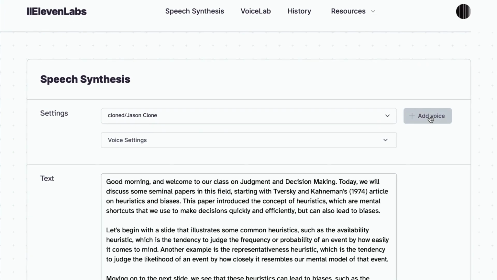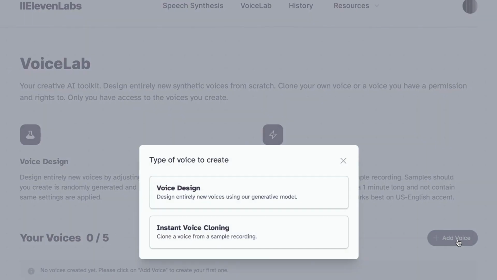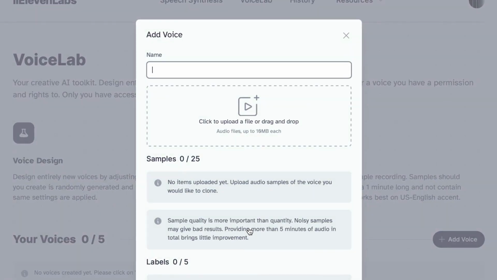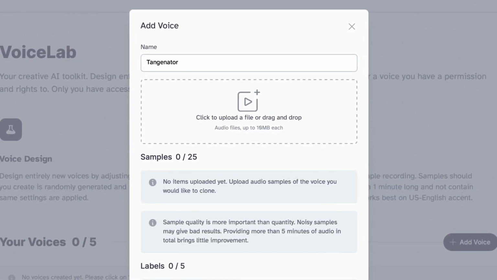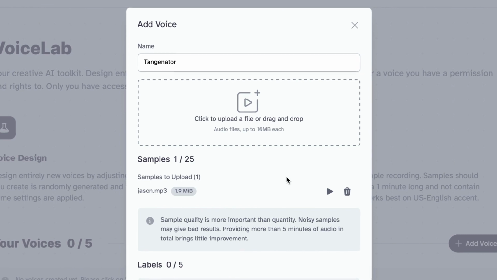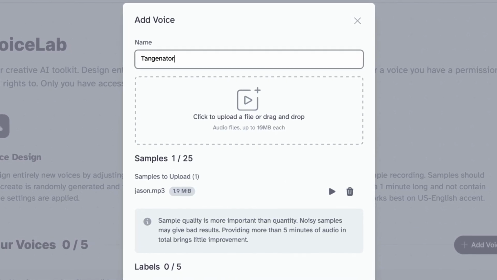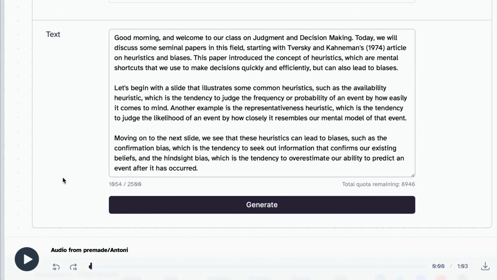But then I just click Add Voice, then Instant Voice Cloning, give it a name, drag a 1-minute sample of my voice into the program, click Use,